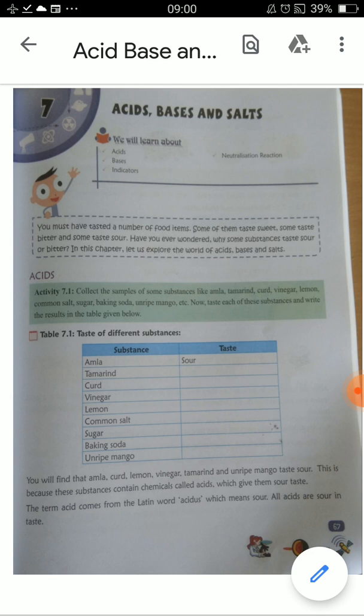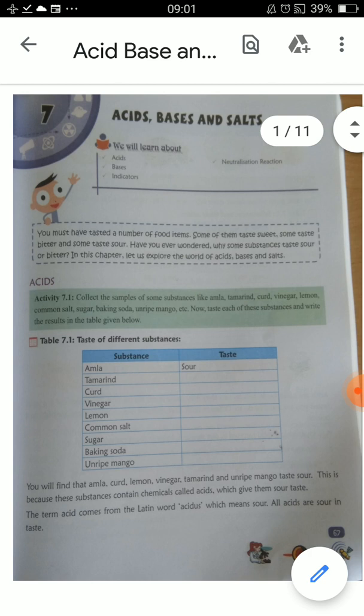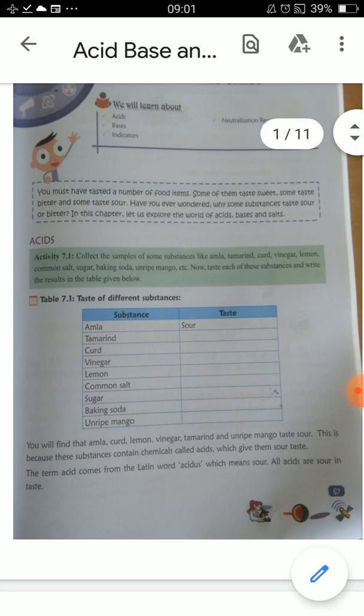Here is the activity 7.1 given, which shows us how we identify acid. What do you need? You need to collect some samples of substances like amla, tamarind, curd, vinegar, lemon, common salt, sugar, baking soda, unripe mango, etc. Now taste each substance and write the result in the table given below. As you can see in table 7.1, on the left hand side the substances are given one by one, and after tasting you need to write down the taste of the given substances.